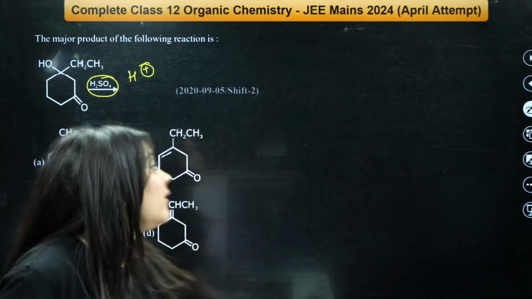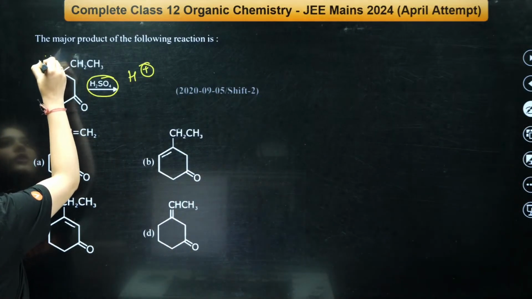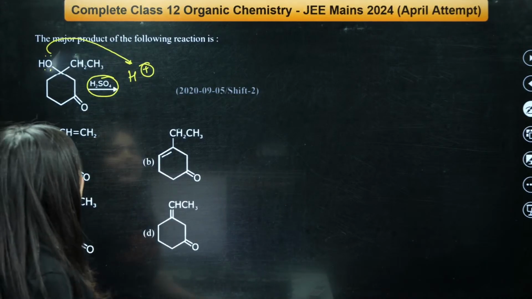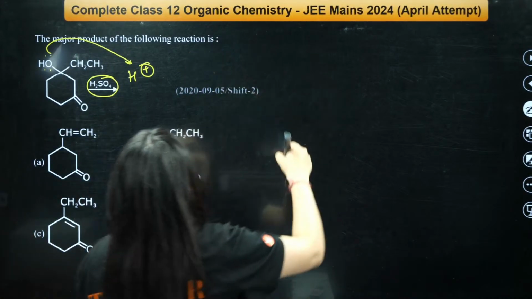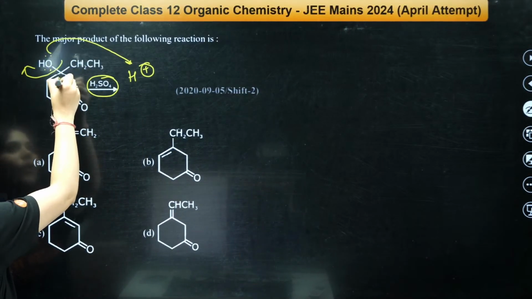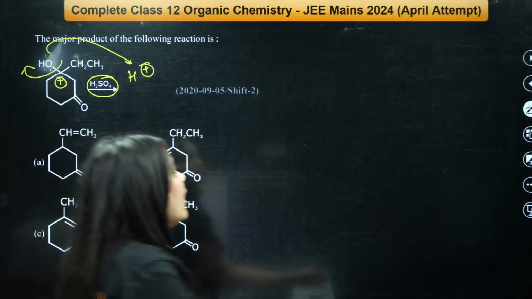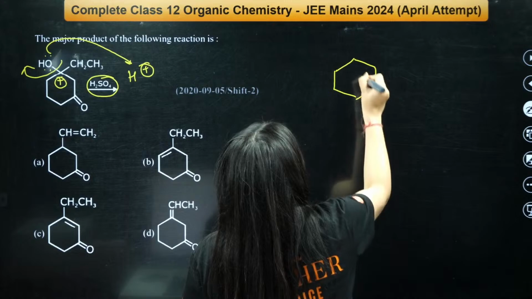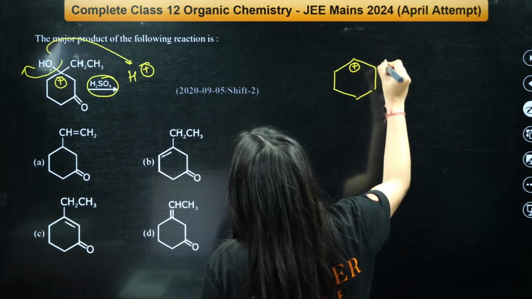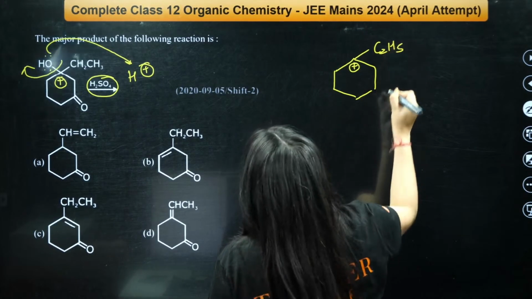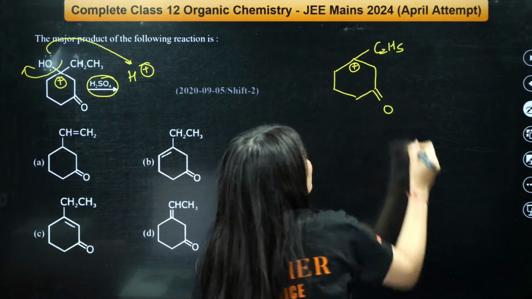What will happen? First of all, the oxygen's lone pair will attack this H plus over here, isn't it? Now the next step would be what? After this attack, this OH2 plus will go away, forming a positive charge over here, right? The carbocation formed has a positive charge over here. Here is the C2H5 group, and here is the double bond O group, right?